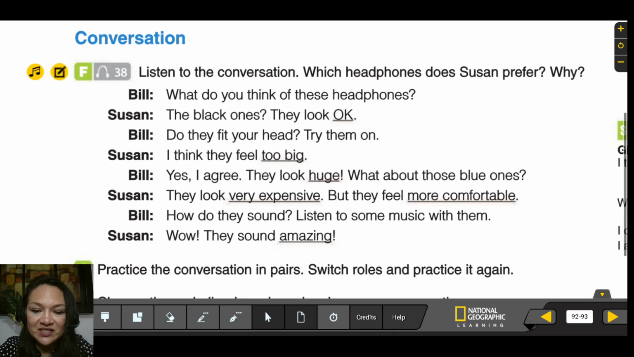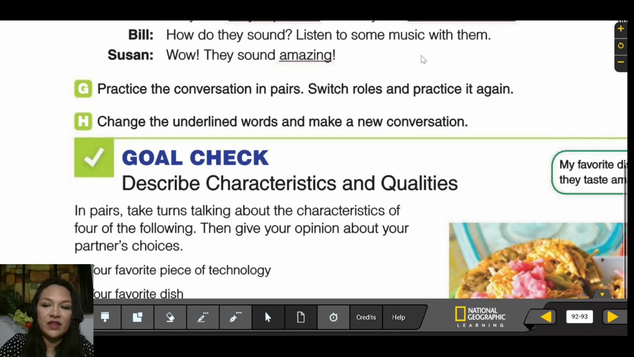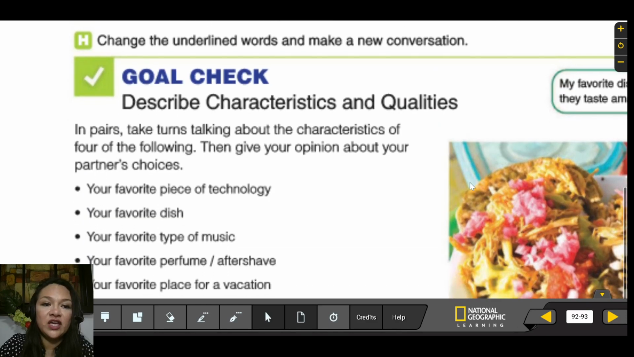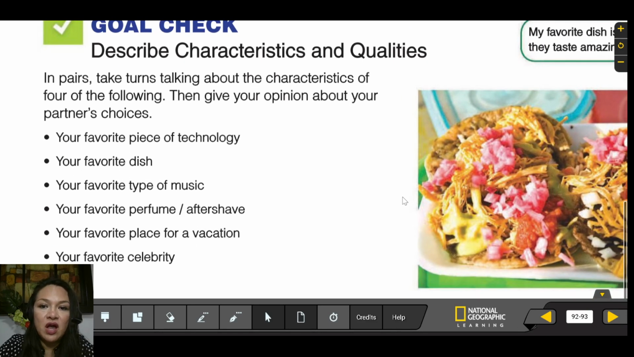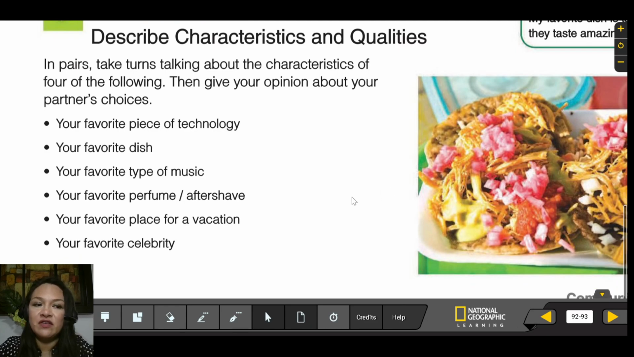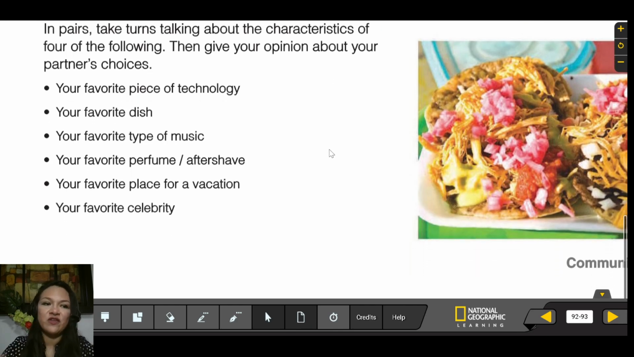Okay, let's continue with the next activity. The next activity is checking the goal. How can we describe things that we like? For example, your favorite technology or your favorite dish, right? Take turns talking about characteristics of 4 of the following. Then give your opinion about your partner's choices. In this case, we're going to do it about ourselves. That's, for example, your favorite piece of technology.